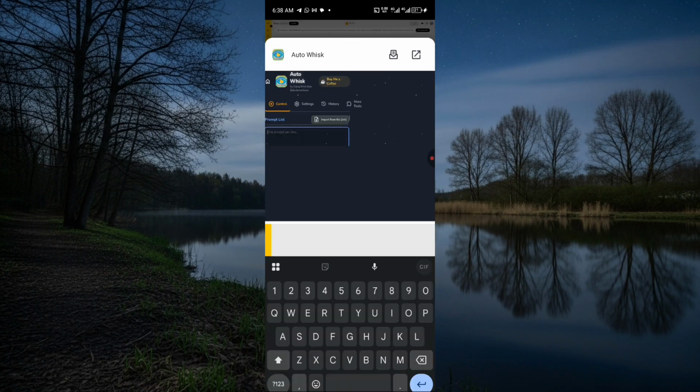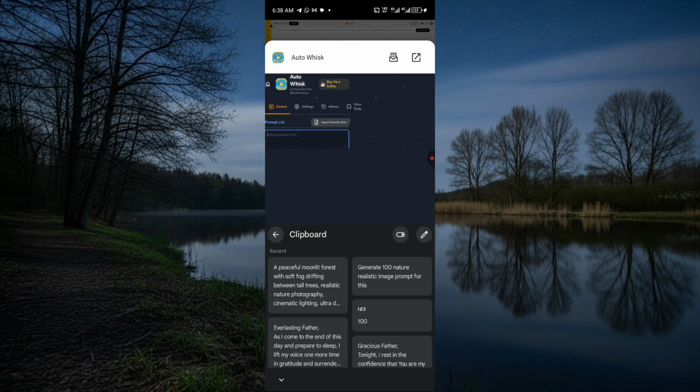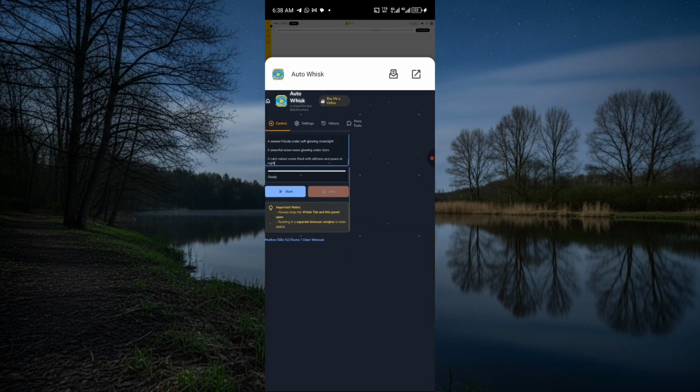Now what you are going to do, don't forget that we've already copied what we want to generate. Now all we're just going to do is to click on paste. So we're going to paste it because we've already copied it. Now we're just going to wait for it to generate. All we are just going to do is to come to this place and click on start.